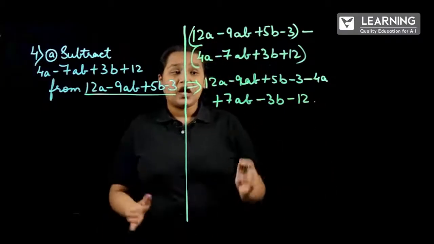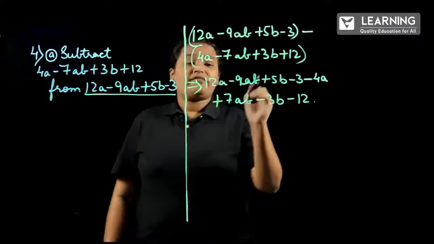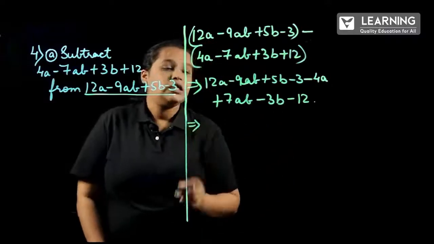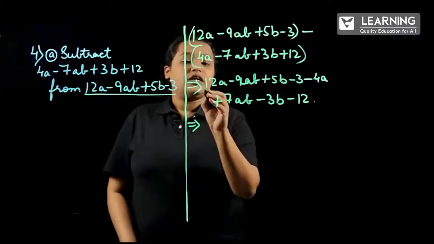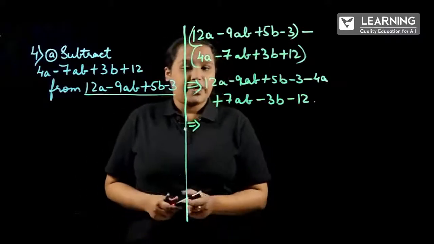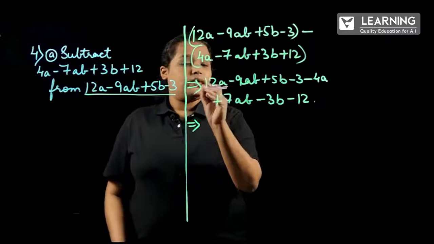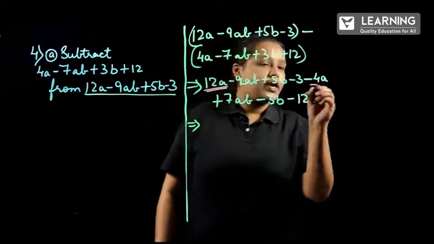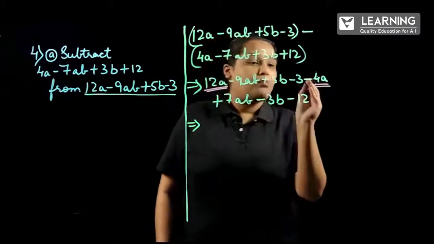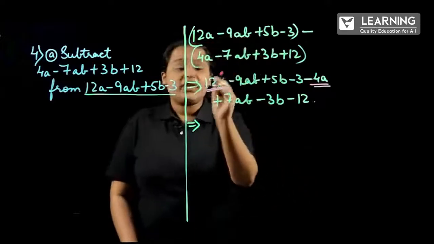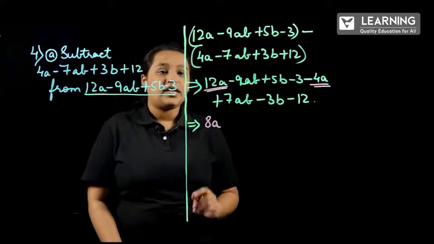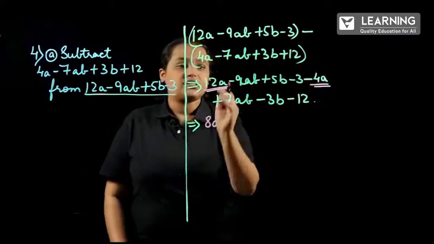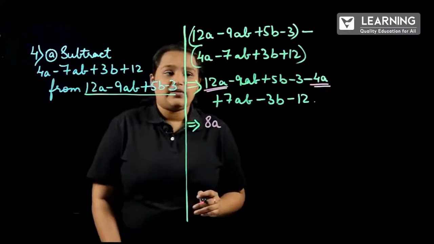So, now we got the equation where we have to solve it. Now, next step is we have to see the like terms. Here first term is what? 12a. So, next is 4a. 12a minus 4a, if we subtract, it will become 8a. Correct? 12 minus 4 is 8. A, like that only we have to write.